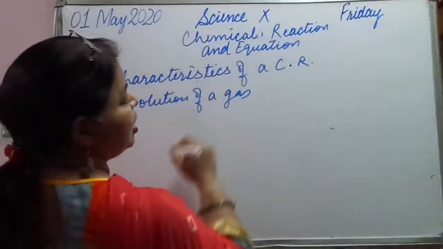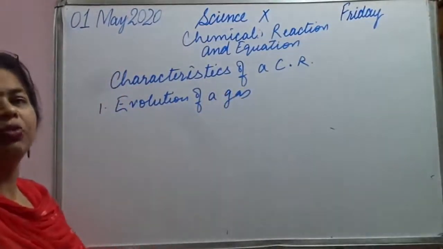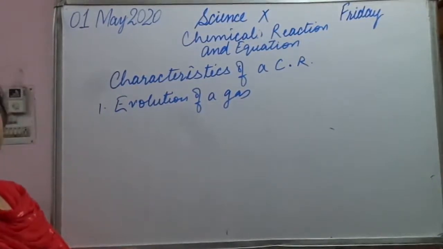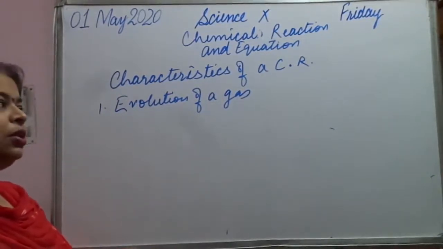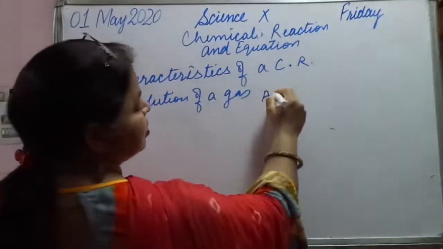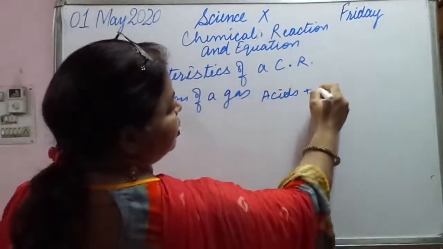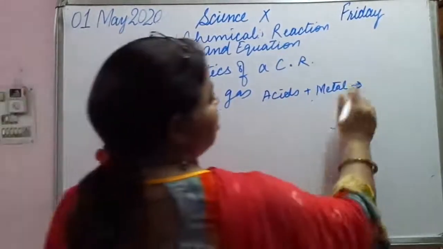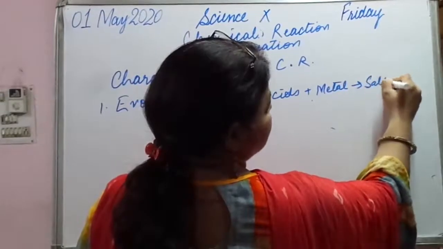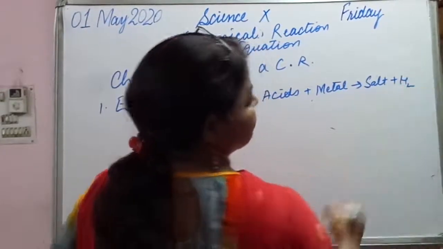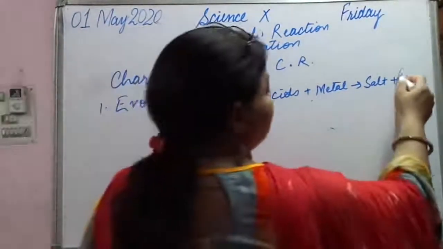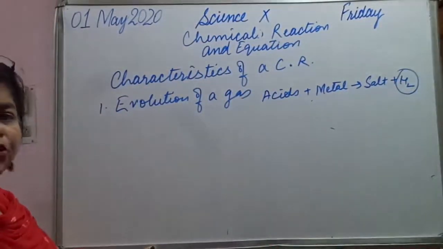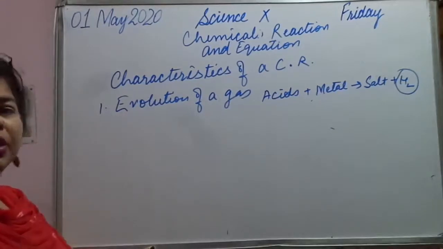If a gas is being evolved during a chemical reaction, we say that a chemical reaction has taken place. Okay, for example, when acids react with some metal, then what is formed? Salt is formed plus hydrogen gas. So evolution of gas is a factor which will show that a chemical reaction is taking place.